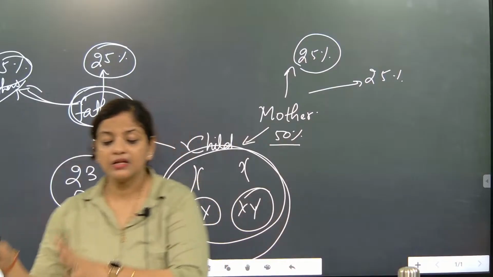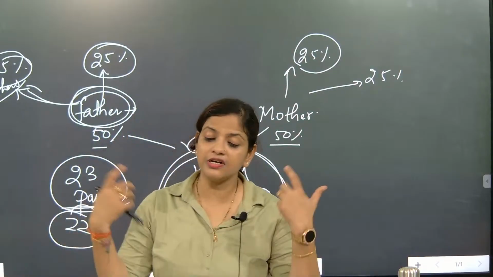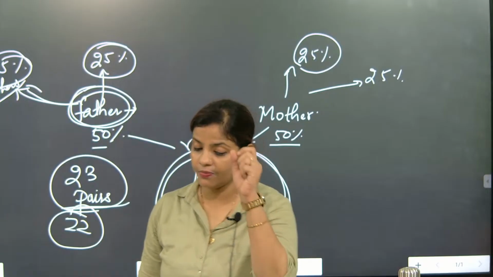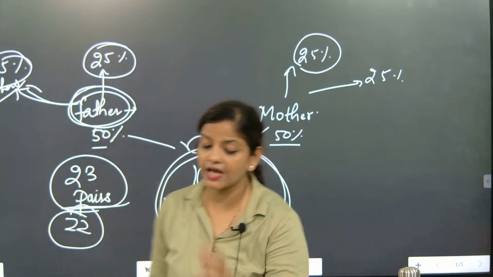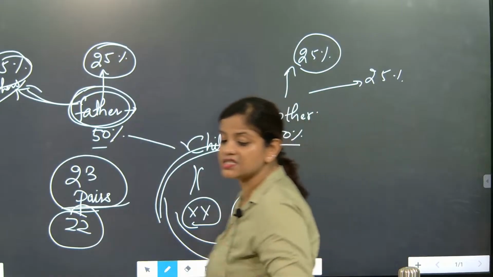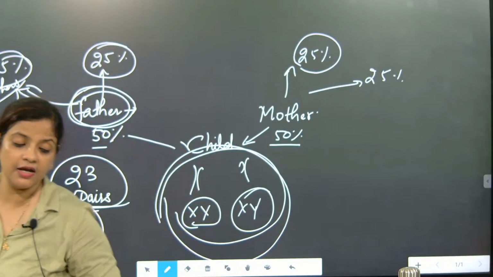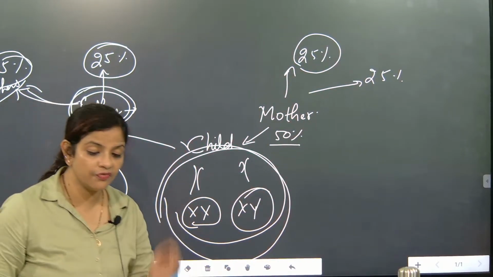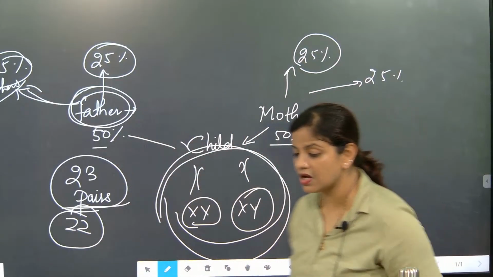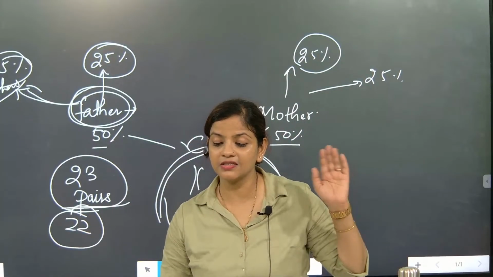All the genetic content will be in the 22 pairs, but the 23rd pair is associated with sex. I hope you have understood. Come on, Ruchi, everybody, did you understand? So this is exactly the game of heredity, and this is the way heredity decides how a child will look.